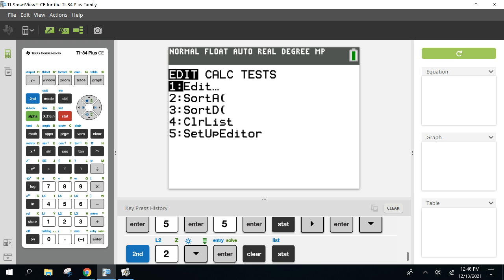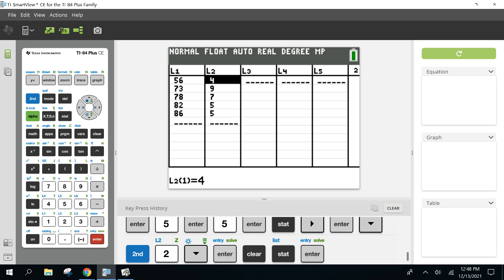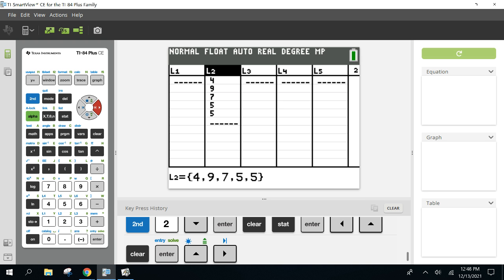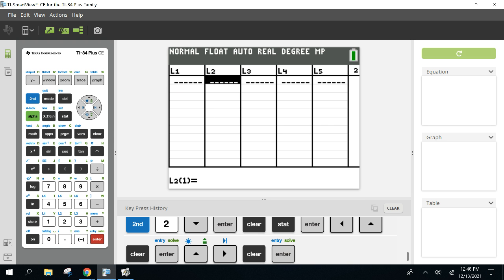You got some choices, same as I have up here. How do I get to the list? Choice 1, edit. Stat, edit. Now, before I move on, you will see probably 5 lists, there's 6 total. There's no need for list 3 through 6 ever in this unit. We're just going to stick with list 1 and sometimes list 2.